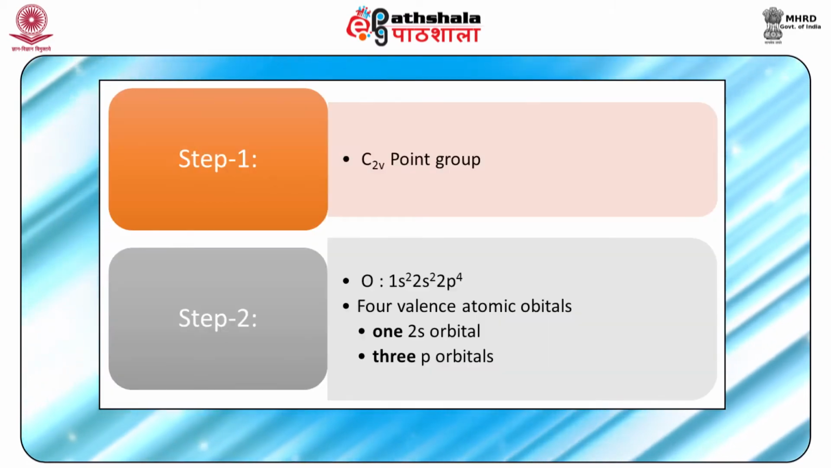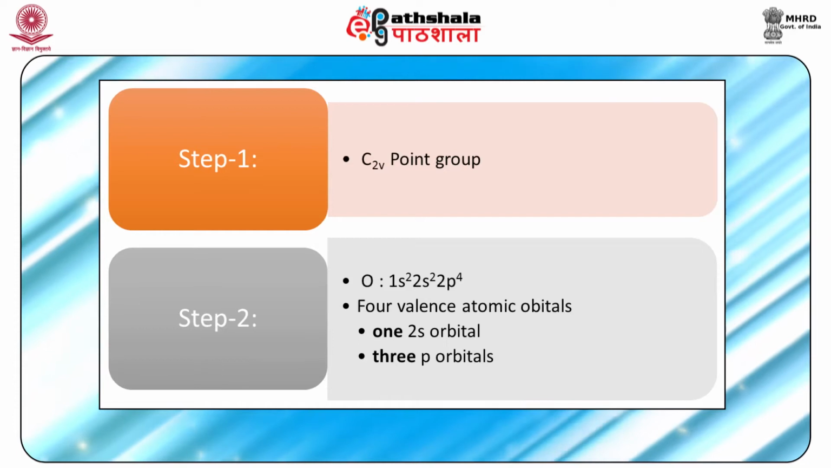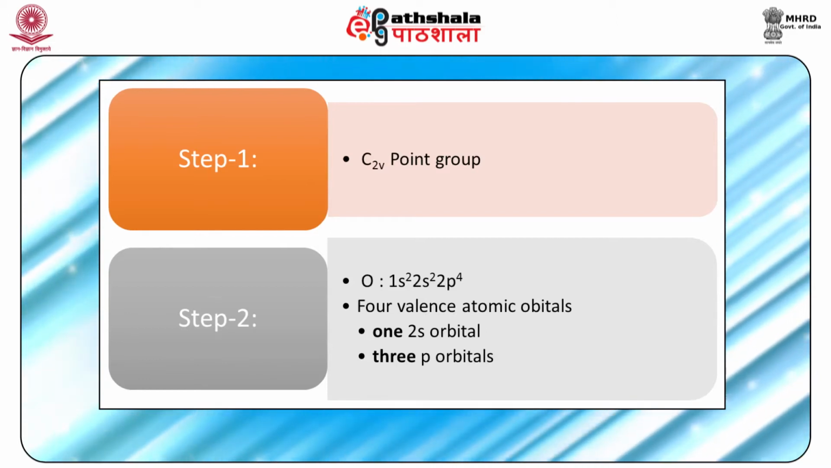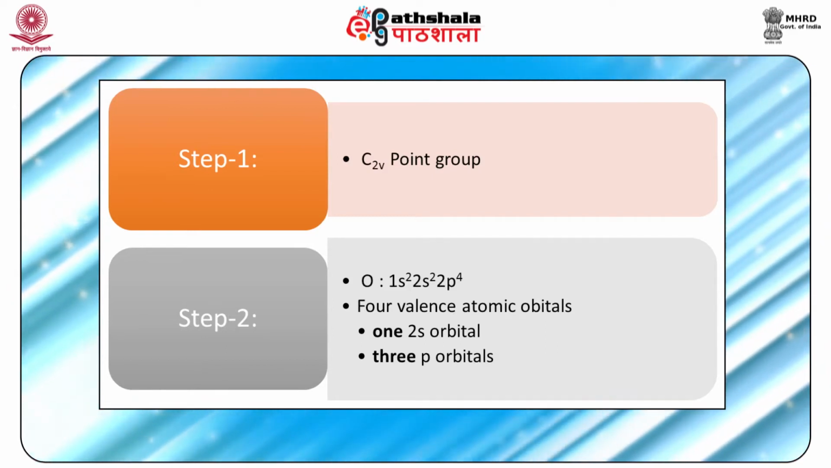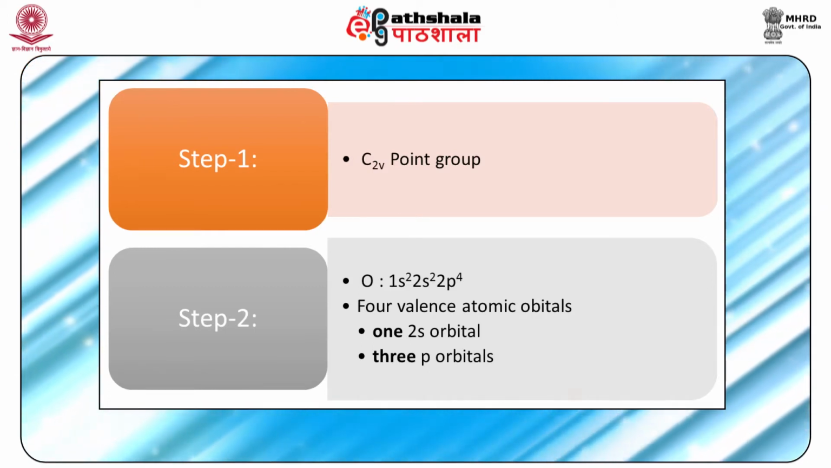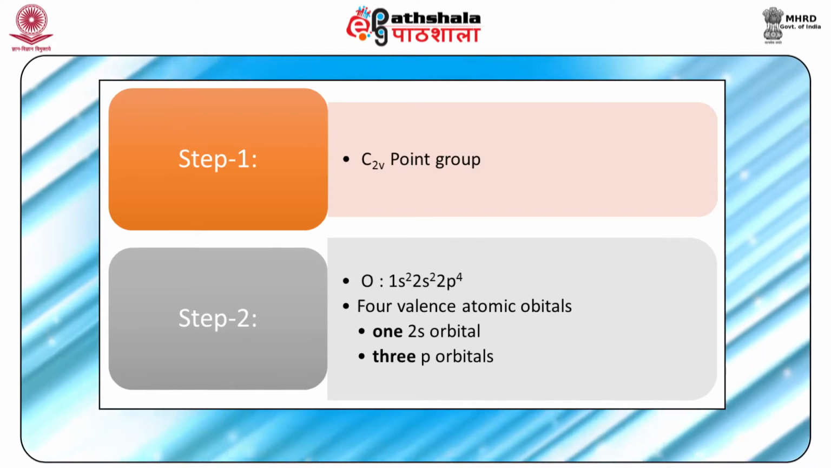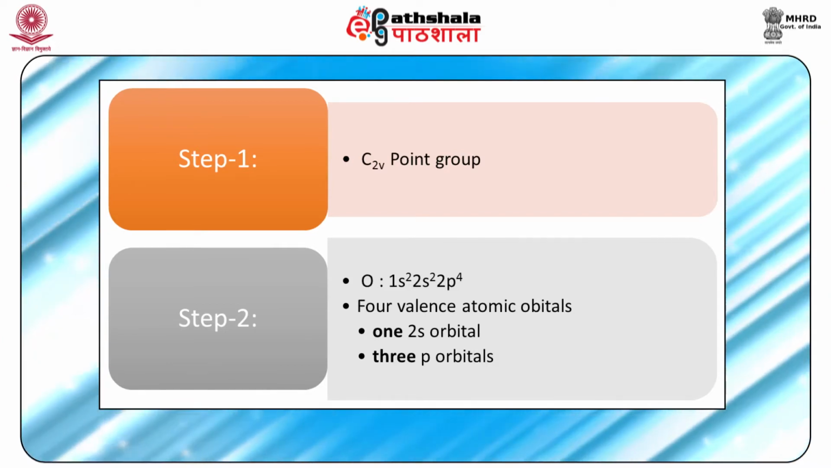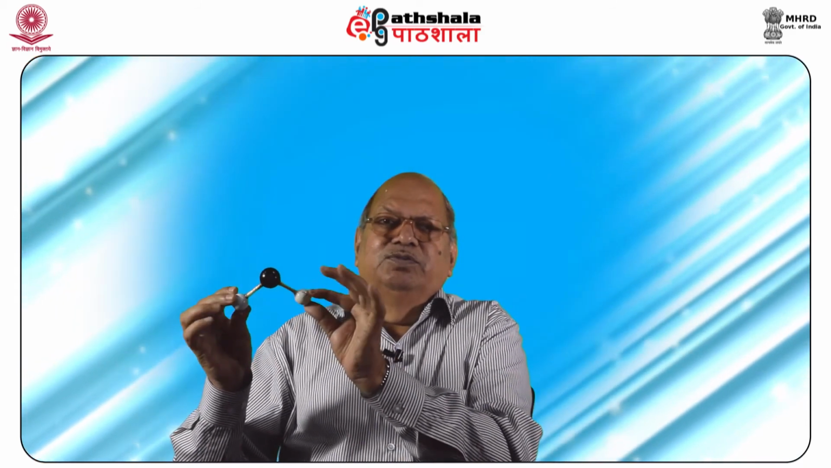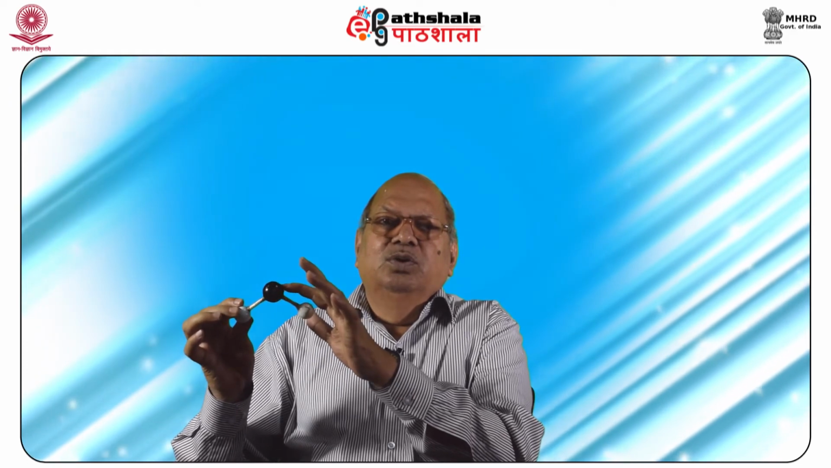What is the point group of this molecule? The central atom is oxygen. Oxygen has electronic configuration 1s2, 2s2, 2p4. Thus, the valence atomic orbitals are one 2s orbital and three 2p orbitals, that is, 4 valence orbitals are there. The symmetries of these atomic orbitals under the C2v point group can be obtained from the character table of the C2v point group.